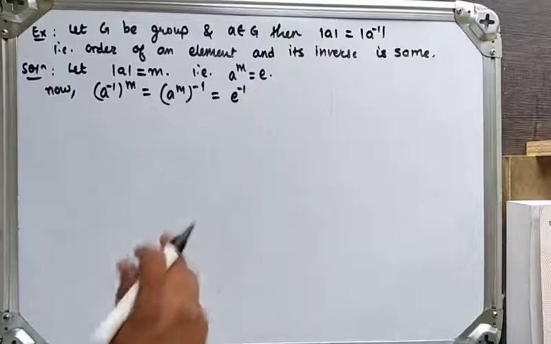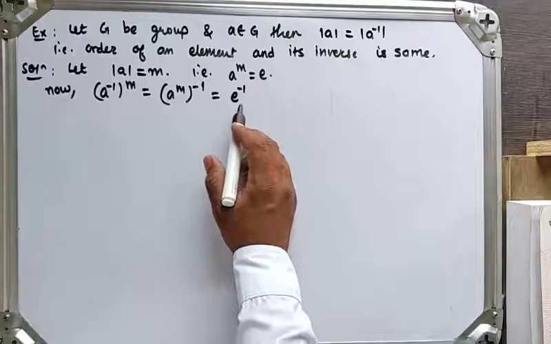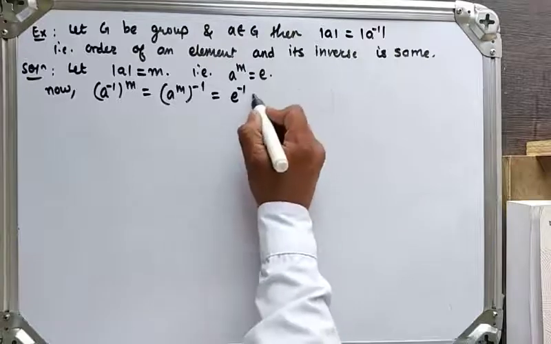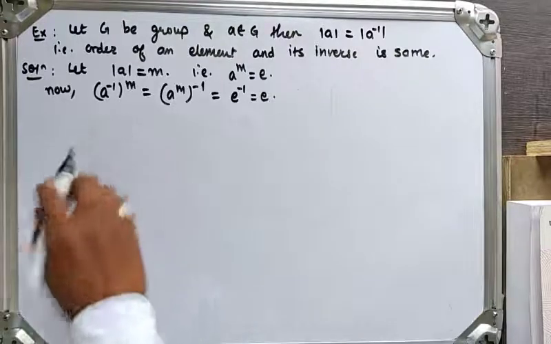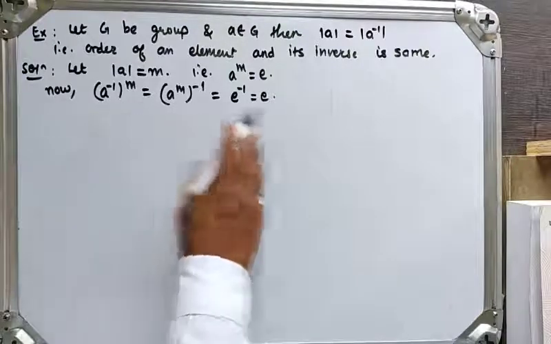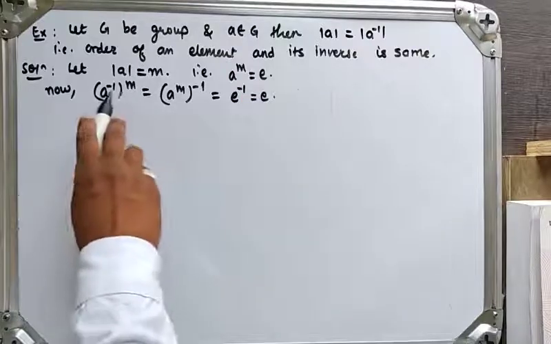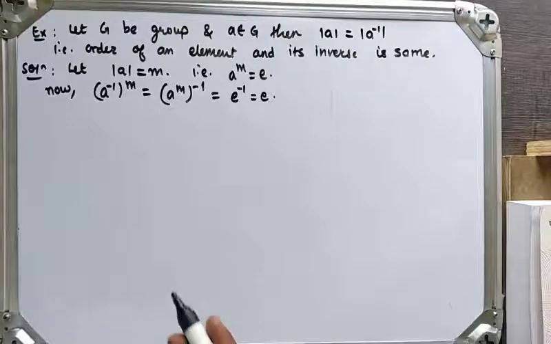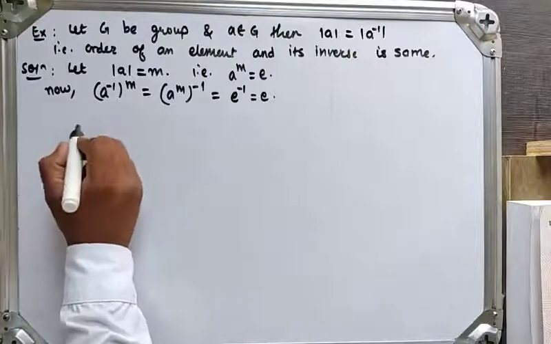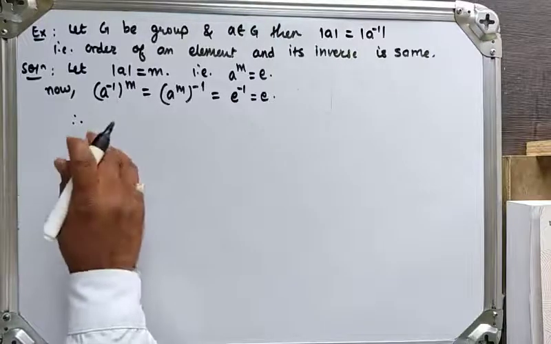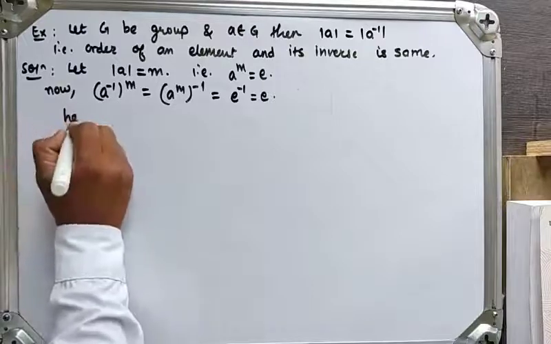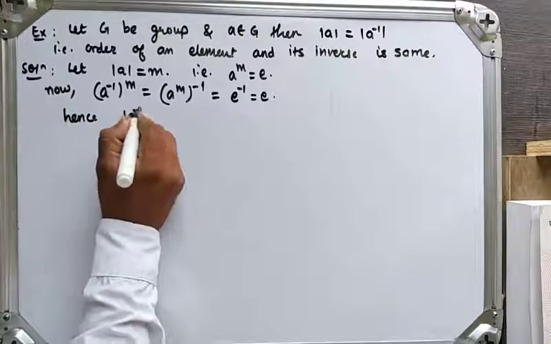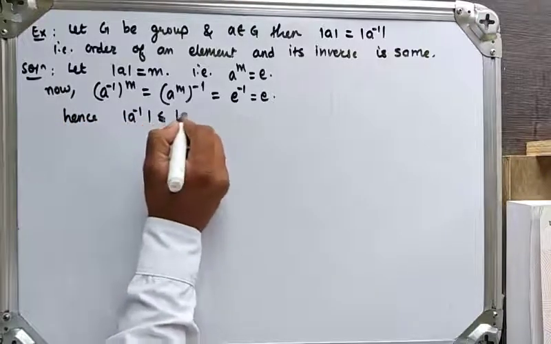Then we know that the inverse of an identity element is again identity. So A inverse raised to m is again identity. So both A inverse raised to m and A raised to m are identity. Hence, the order of A inverse must be less than or equal to the order of A.